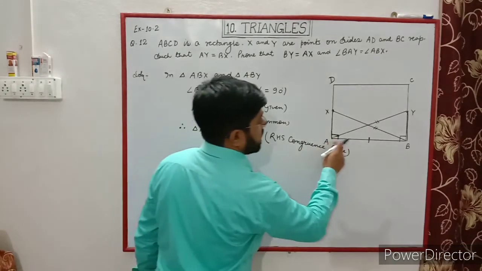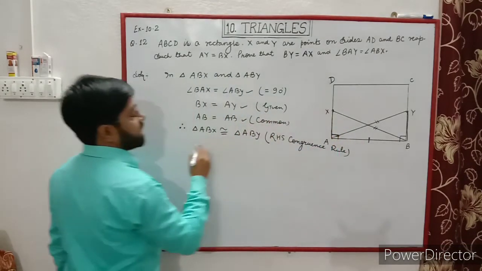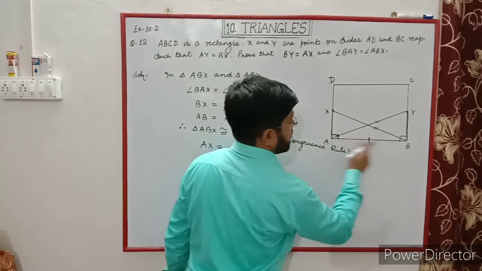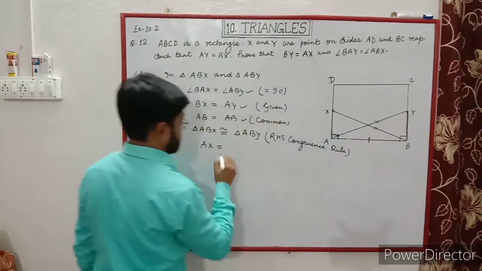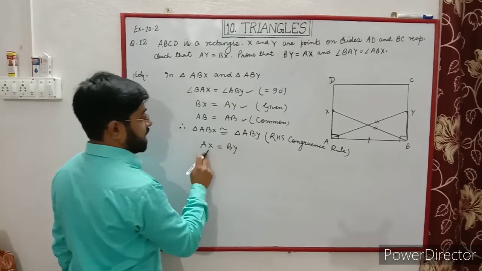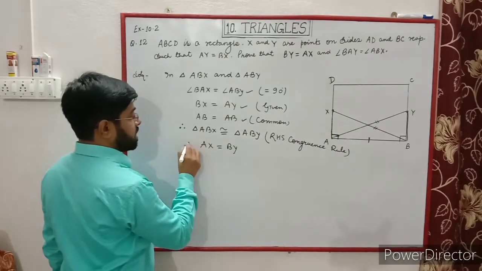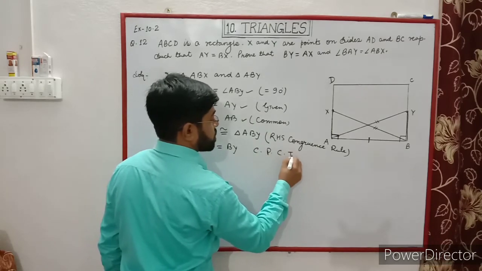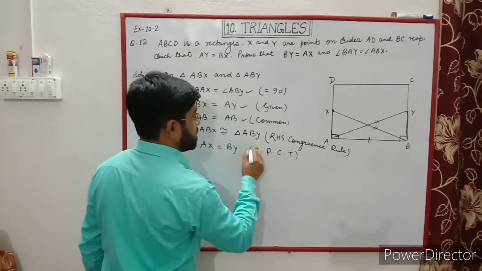Now in triangle ABX, AX is equal to, in triangle ABY, BY. So AX is equal to BY by CPCT, corresponding parts of congruent triangles are equal.